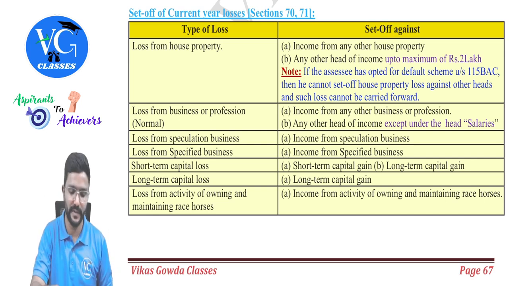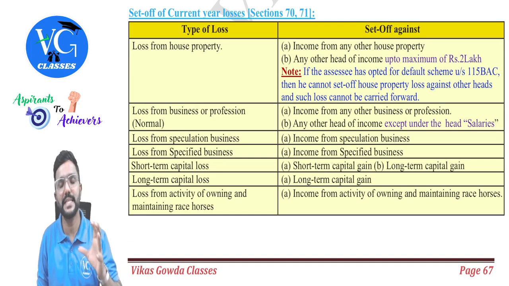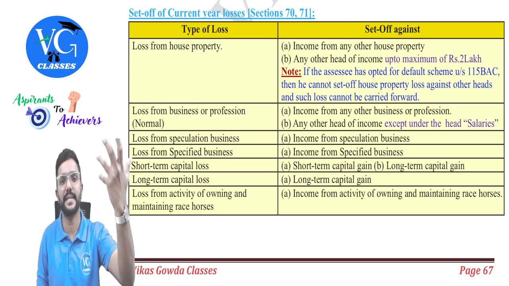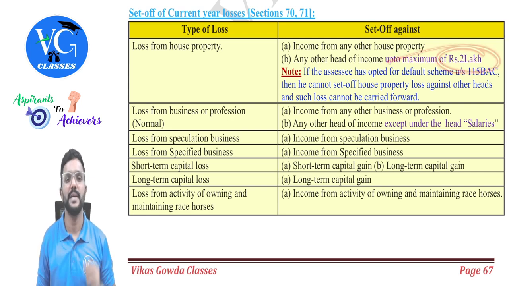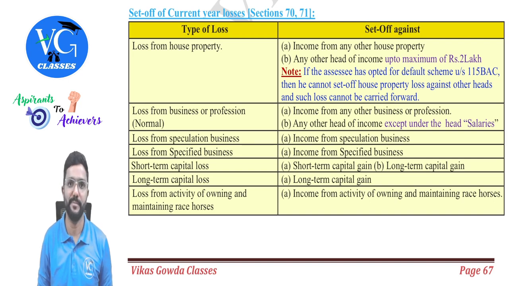Got it? Yes, sir. And if the assessee is following the optional scheme, he can adjust house property loss against the other heads, but maximum 2 lakh. Sir, what if the loss is more than 2 lakh? Then the remaining loss can be carried forward, provided the assessee is following the optional scheme.